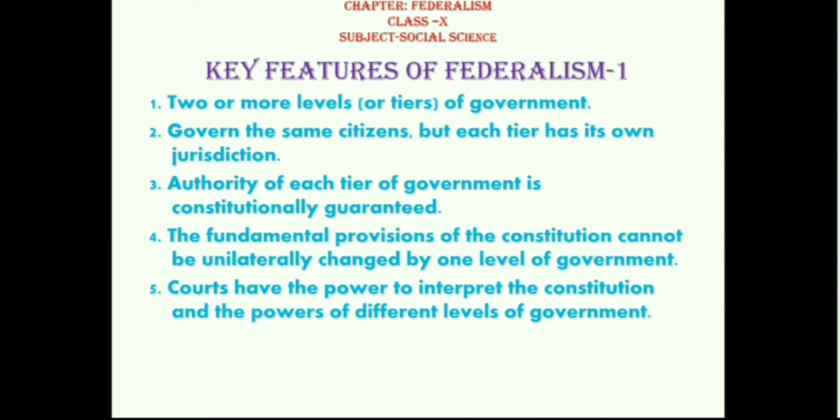As I said, the only drawback in the unitary system was that all the power of the state or provincial government was handed over by the national government, and whenever it wanted it could have taken back or reduced the power of the state. But in a federal system it is not possible, because the power of the central government and the power of the state government are categorically mentioned and constitutionally guaranteed to both sets of government. None of these governments can take a decision about each other's power. That is how the system has been made more democratic in nature.